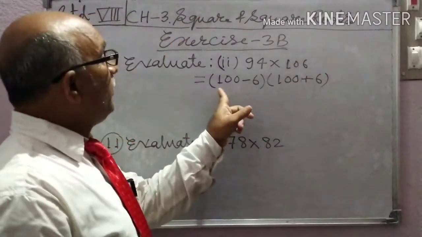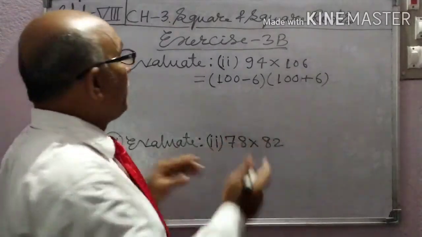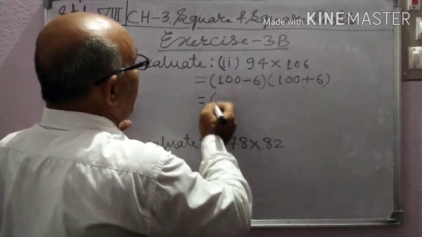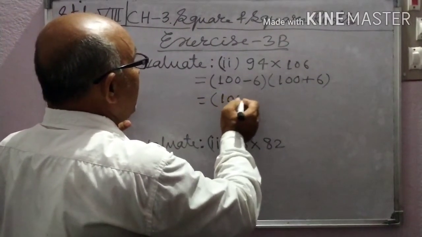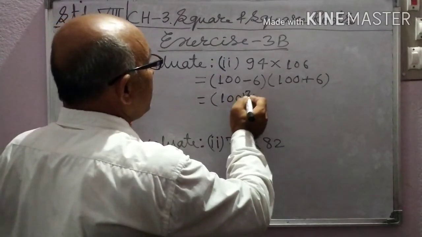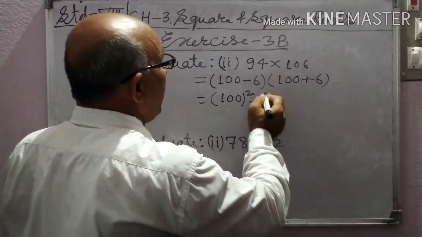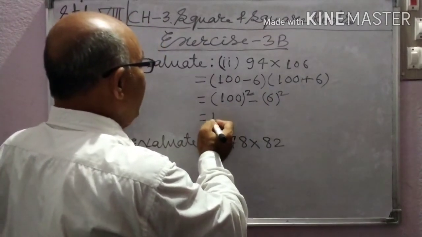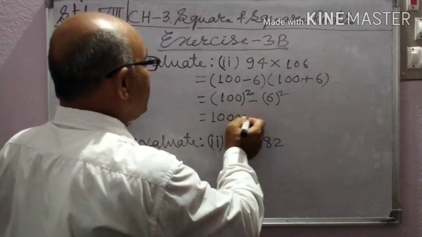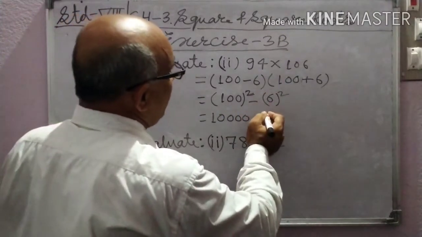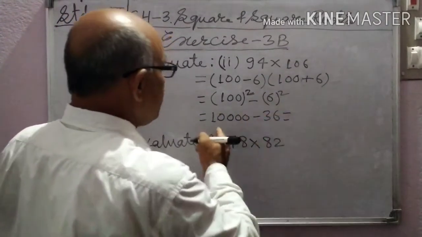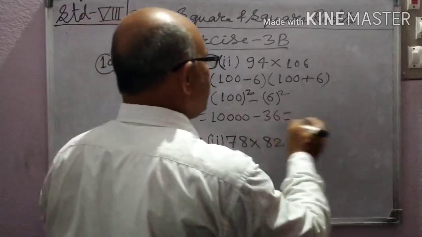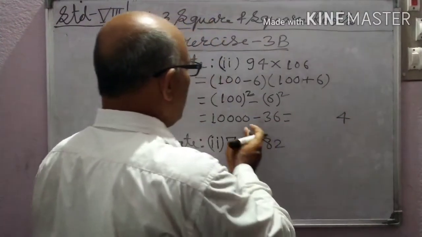It is in the form of a minus b into a plus b. So a minus b into a plus b means a square, 100 square, minus b square, 6 square. 100 square means 10,000 and 6 square means 36. So subtract it.